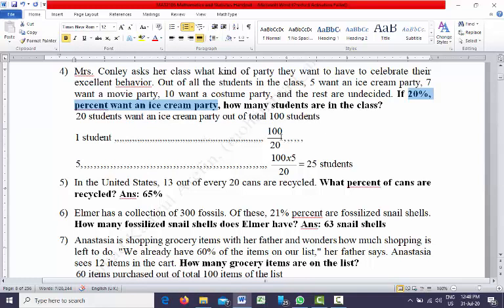One student wants an ice cream party out of a total of 100 divided by 20 students. In this example, 5 students want an ice cream party. So 5 students want an ice cream party out of a total of 25 students. Very easy.